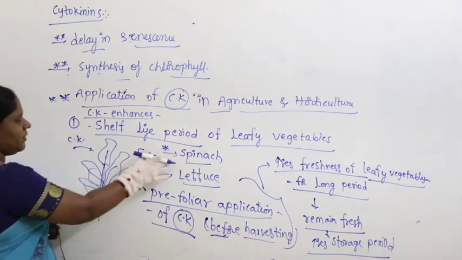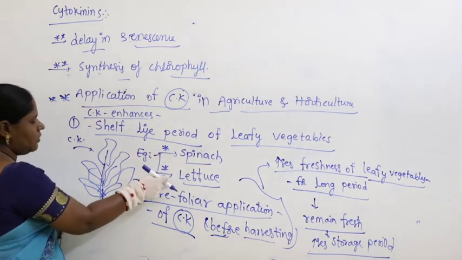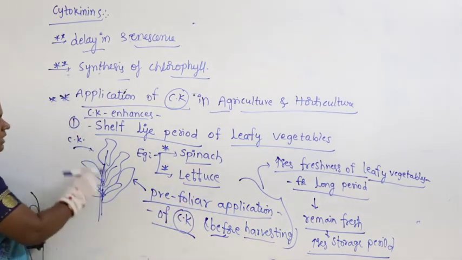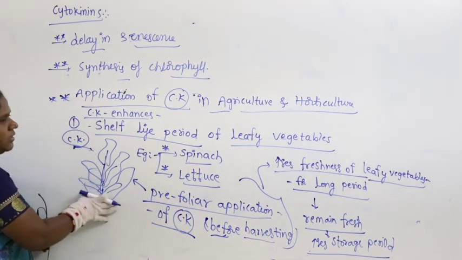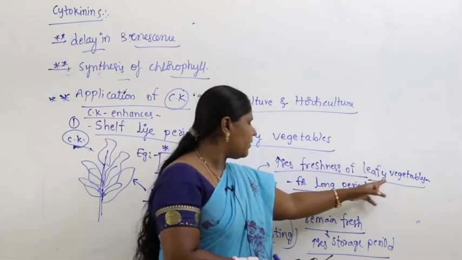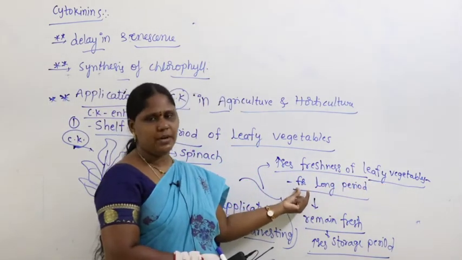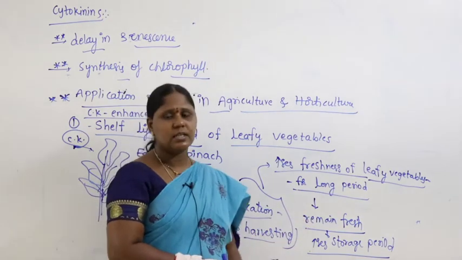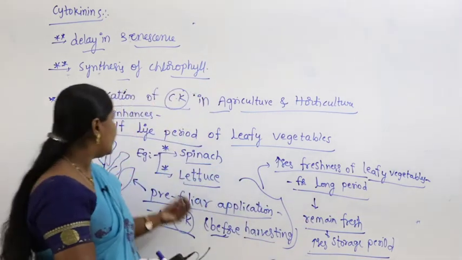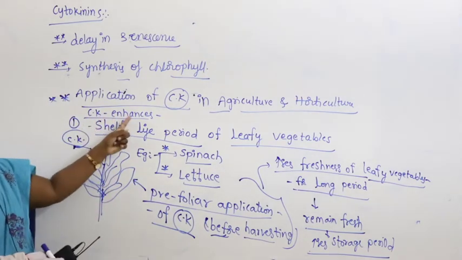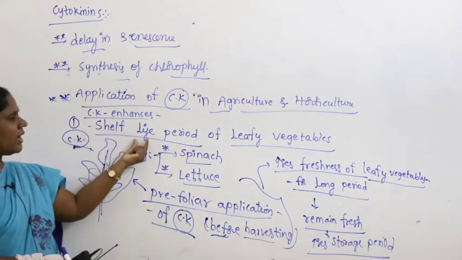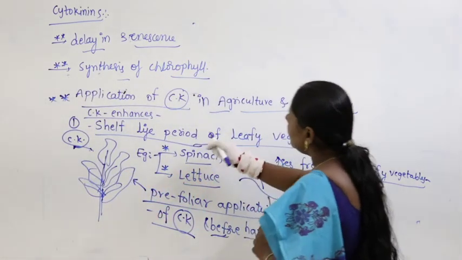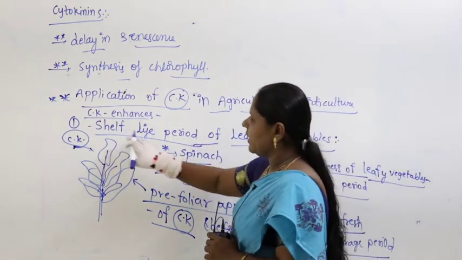Especially for leafy vegetables like spinach and lettuce, if you spray cytokinin before harvesting, it increases freshness and storage period. That is, cytokinin enhances the shelf life of leafy vegetables. Shelf life means its lifespan.